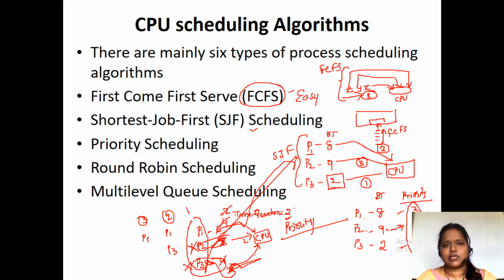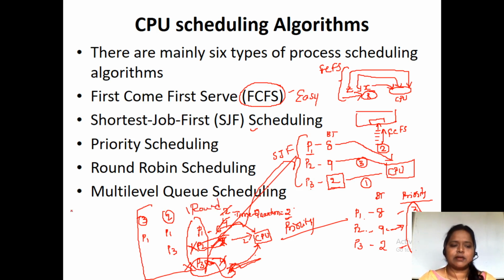We are not considering which process has the highest priority, or which process has the least burst time, or which process entered first in the ready queue. We are not considering any of these things, and we are giving equal importance to each and every process. So that is round robin scheduling. Fine.